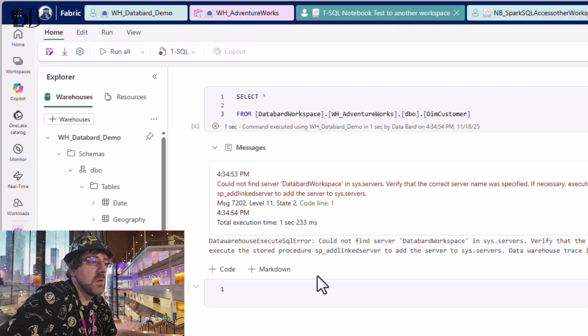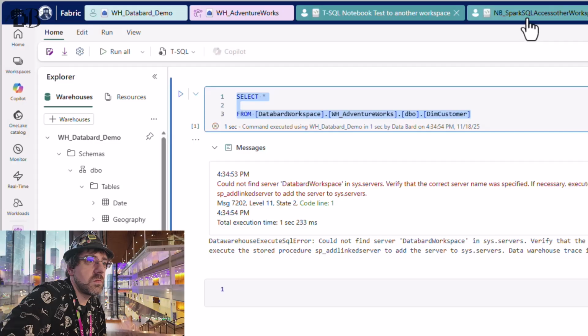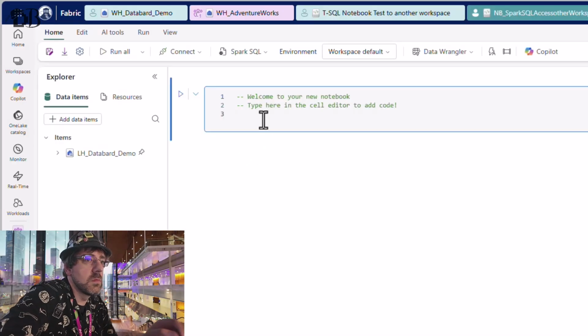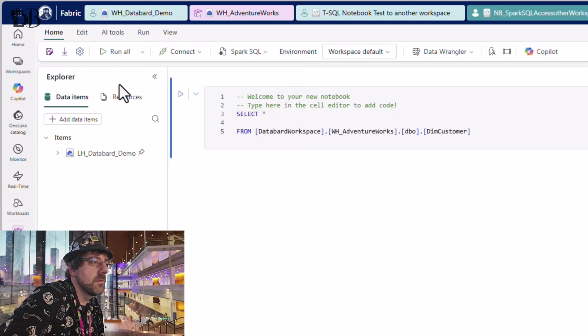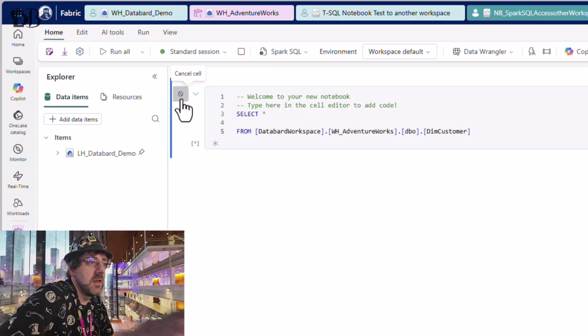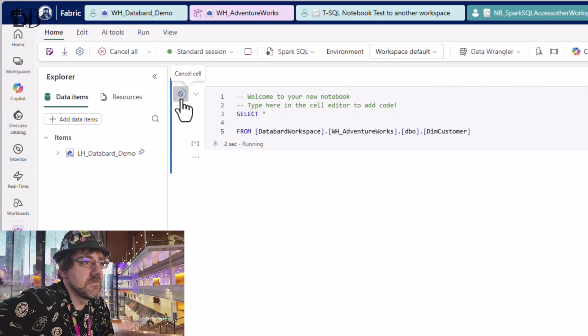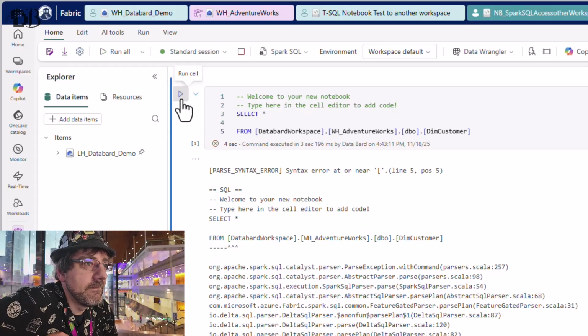To do that, I'm going to go back and copy our super fancy script. Let's convert it over here. Start up a brand new session. Again, we're using Workspace default, so this will come up nice and quickly. Excellent. Let's try and run it here. Syntax error near that.